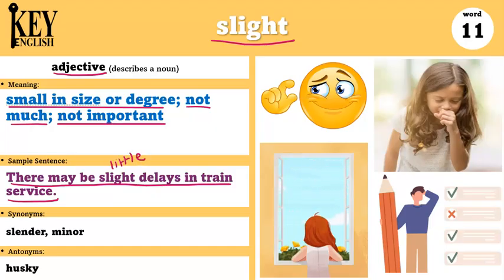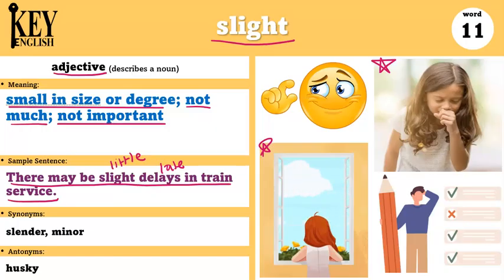So the train might be a little bit late. I could also say, she had a slight cough, but felt okay. So maybe she was sick the week before, but now she's okay. She just has a little cough or a slight cough. Another example would be, there was a slight breeze blowing through the window.